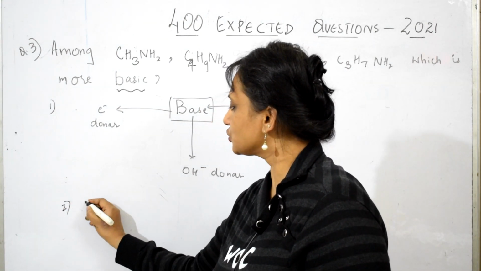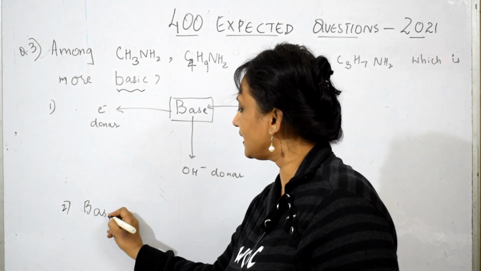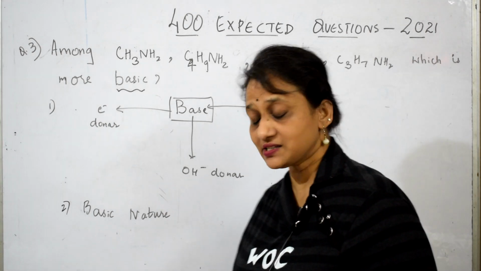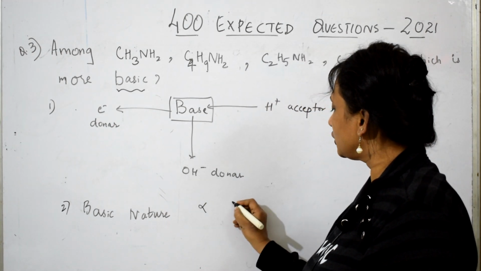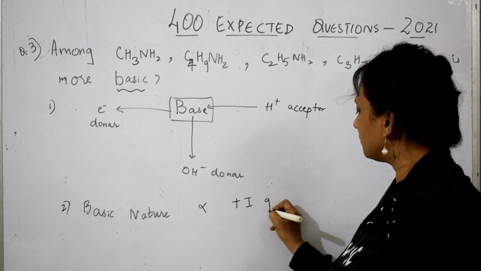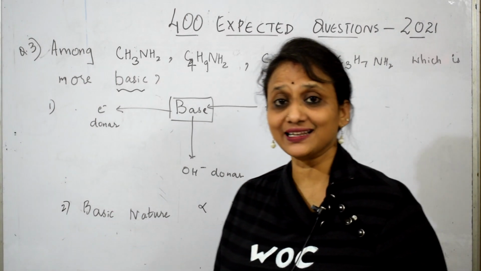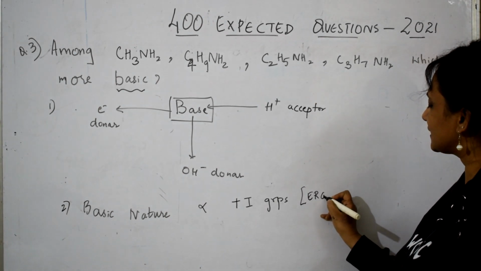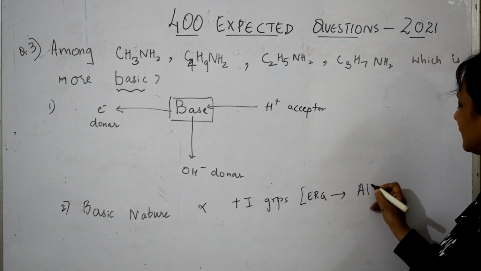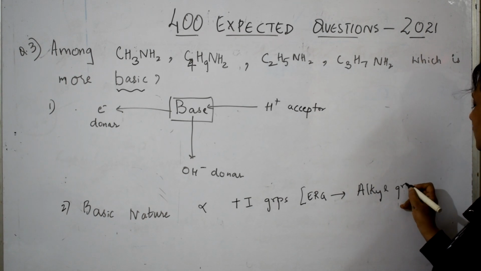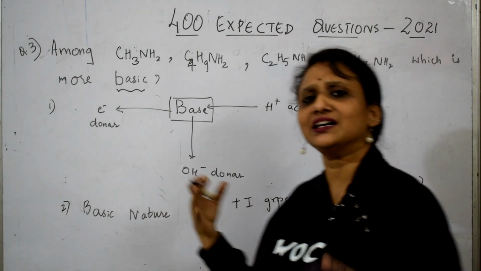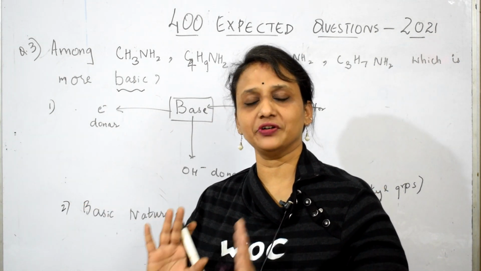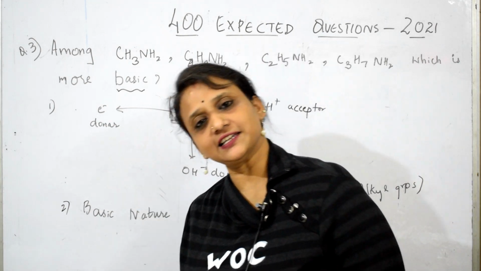Basic nature is always directly related to plus I groups. What are plus I groups, students? The electron releasing groups, just like your alkyl groups. All your alkyl groups, like ethyl, methyl, propyl, are electron releasing groups. They are very good friends. They keep on releasing electrons.